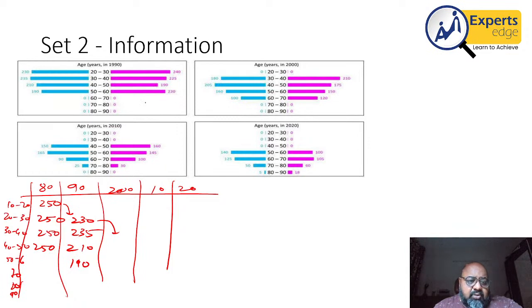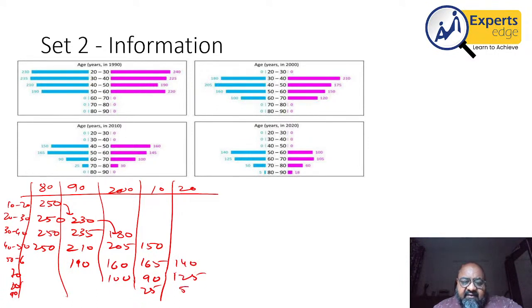So in the year 2000, this number will become 180, 205, 160, and then 100. In 2010, these people will come in the age group 40 to 50, and the numbers will become 150, 165, 90, and 25. And finally, these people will turn into the last age group, which is 140, 125, 50, and 5.